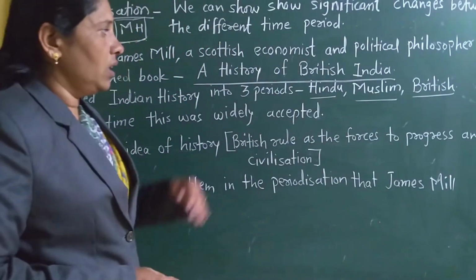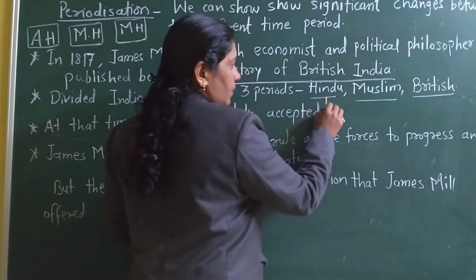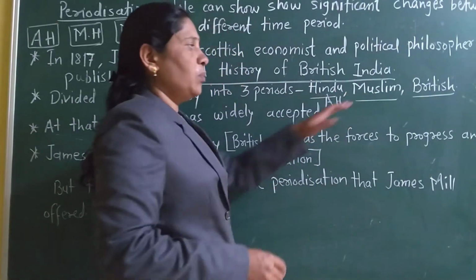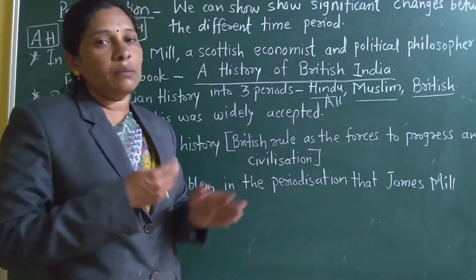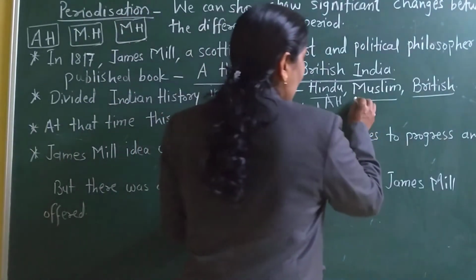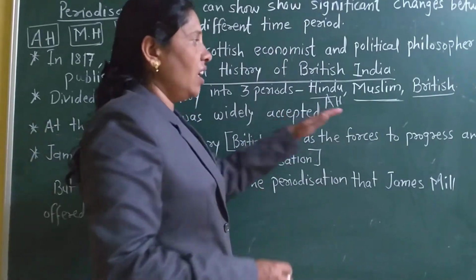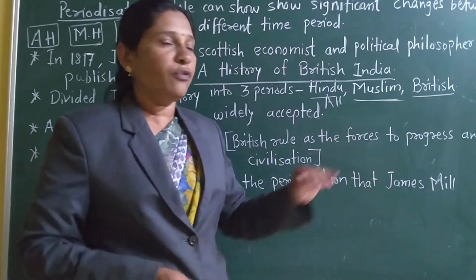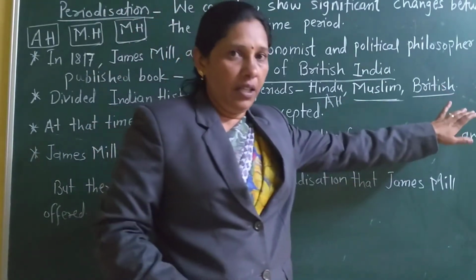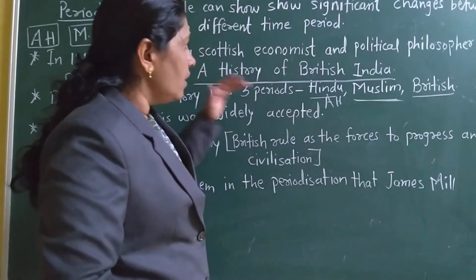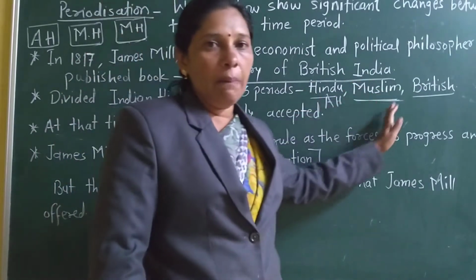In the ancient period there were Hindus. Again Muslim, the medieval history you learned in 7th standard, the Delhi Sultans and Mughal Emperors. That time period he considered as Muslim. And third, British, which we can also call Christian. Next I will explain why we can say Christian. So he divided Indian history into these 3 periods: Hindu, Muslim, and British.